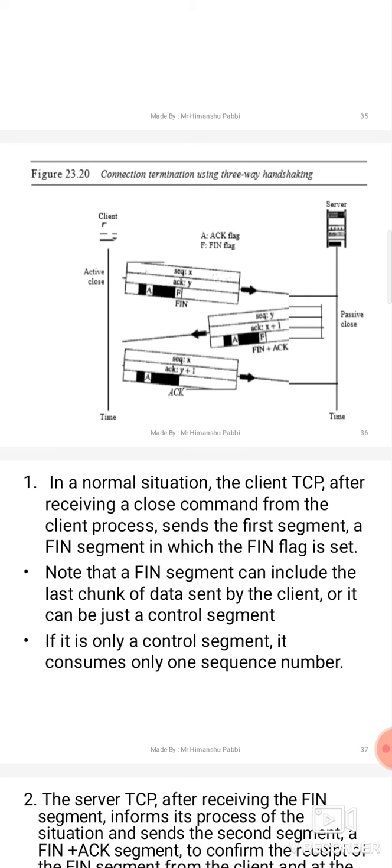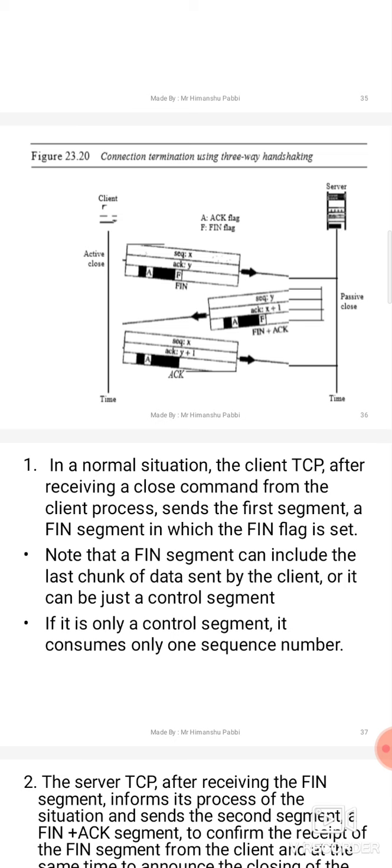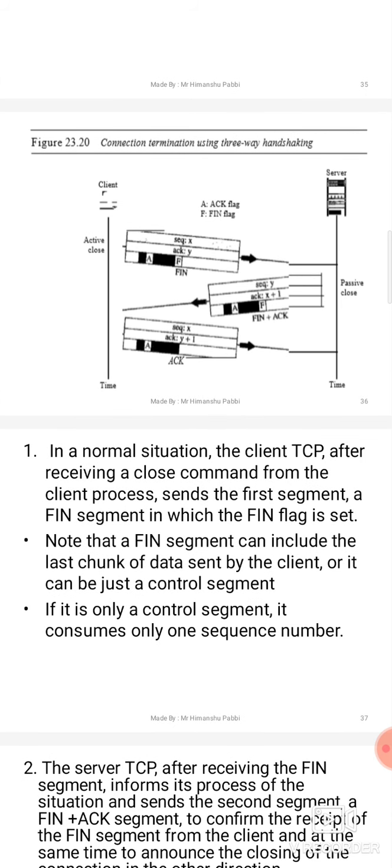Okay, and also the acknowledgement is set. Maybe the client has received a segment previously, so the client is just acknowledging the receipt of the previously sent segment by the server. Okay, so once the server receives the segment, it will send an acknowledgement that yes, I have received your closing request, so I am acknowledging this packet, and similarly I am also finishing the connection, so I will also set the FIN flag to 1.